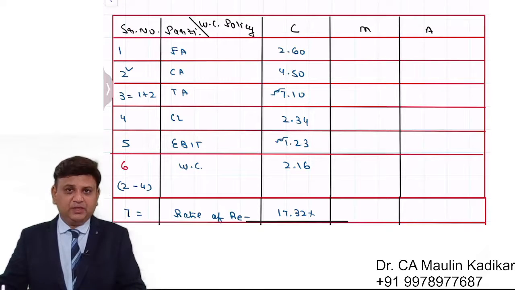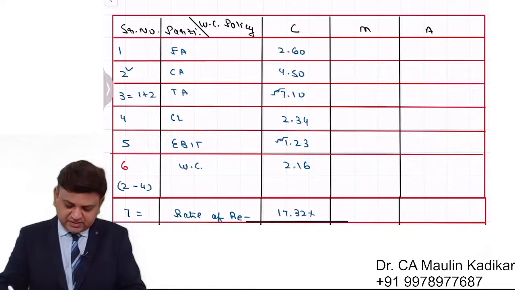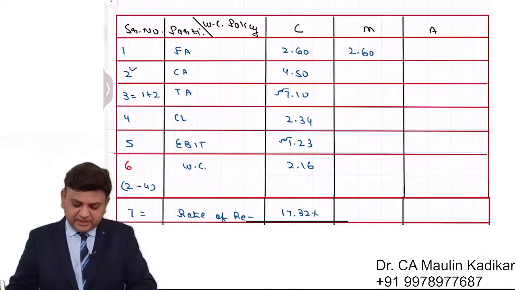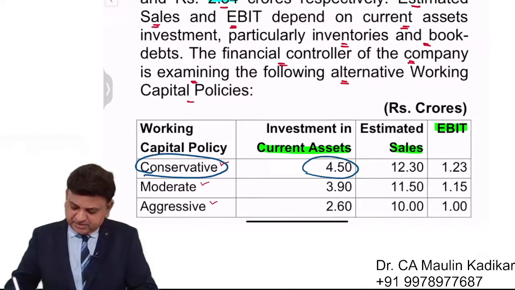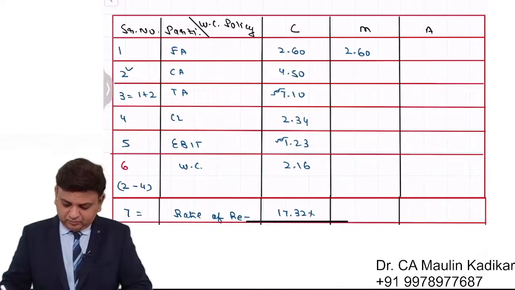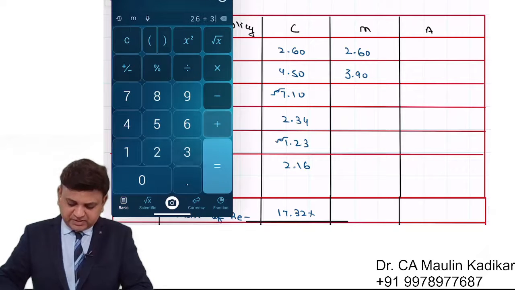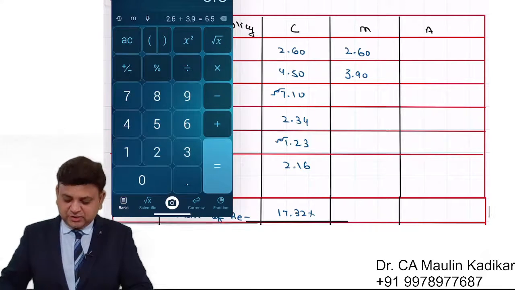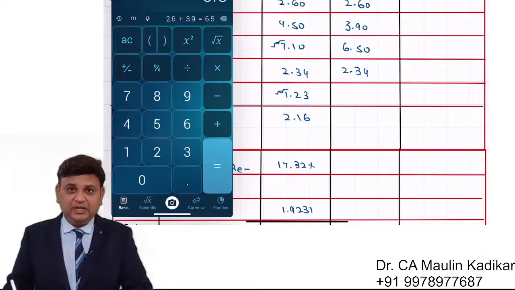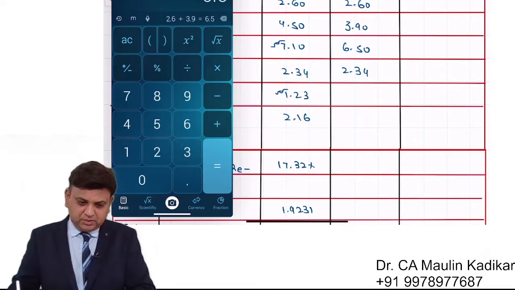Now in case of the moderate, we have to work out the answer like this. Fixed asset is again 2.6. Now the current assets will be taken as 3.9. 2.6 plus 3.9 is 6.5. Current liability same 2.34.